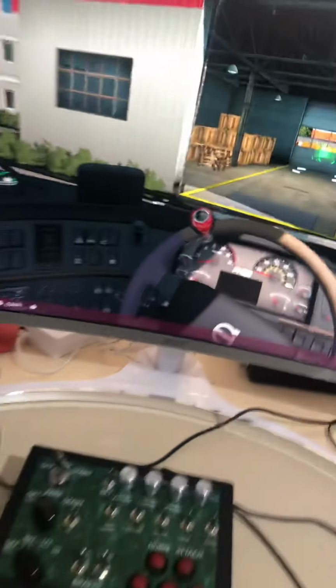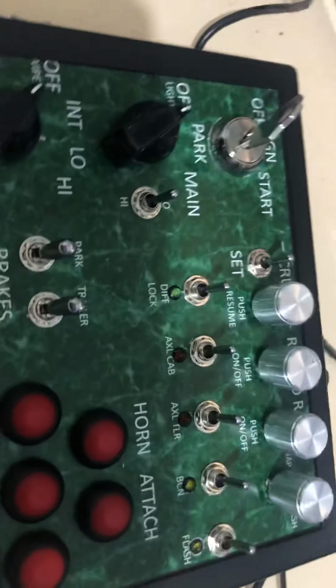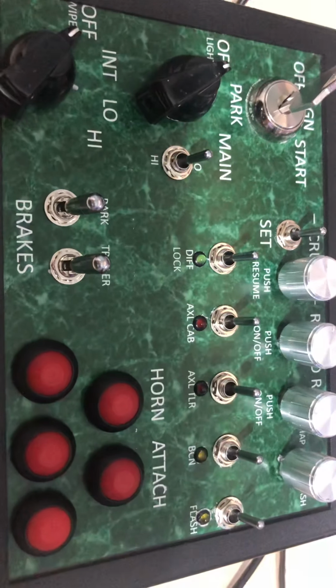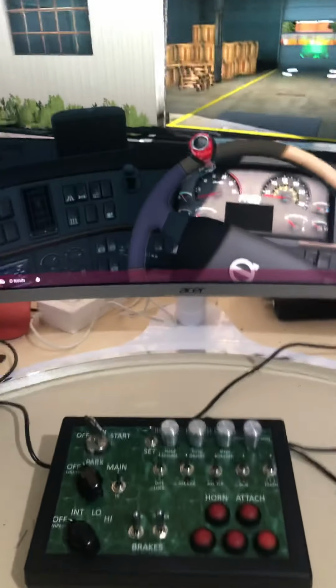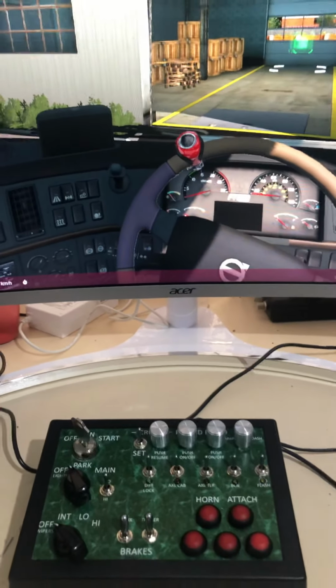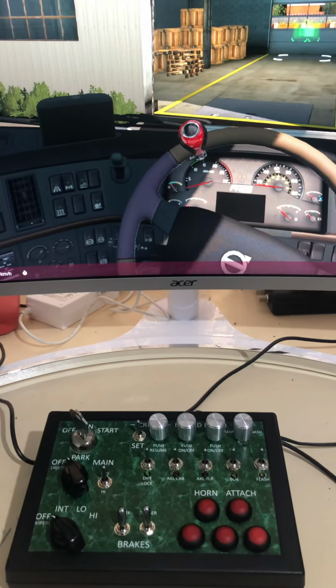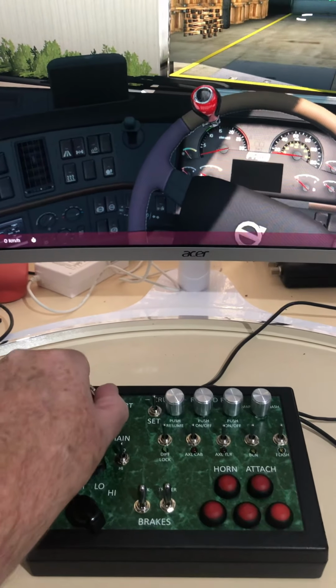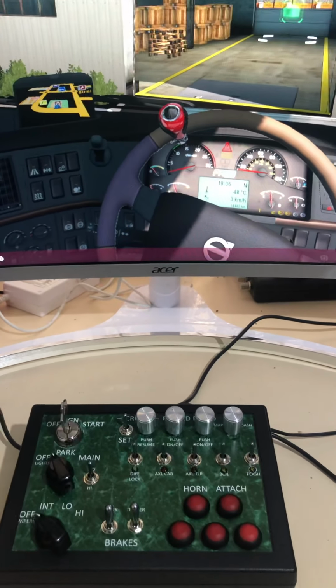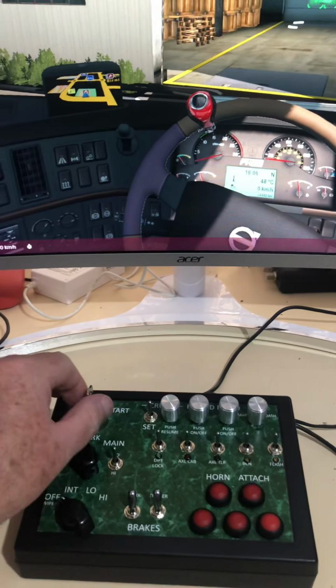Okay, so this is the little switch box I made. I'll just show you what it looks like from the front. And we've just configured it up in Truck Sim, and I'll show you what we've got working. So first off, ignition on, and secondly, start the truck.